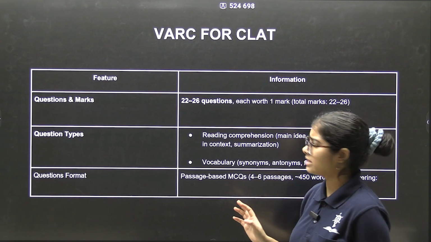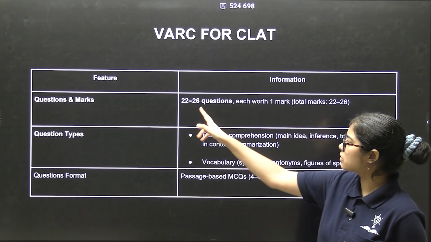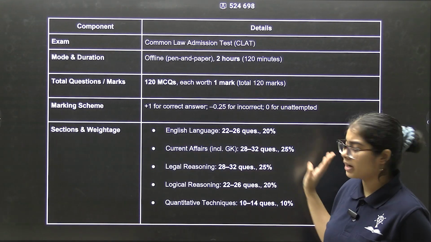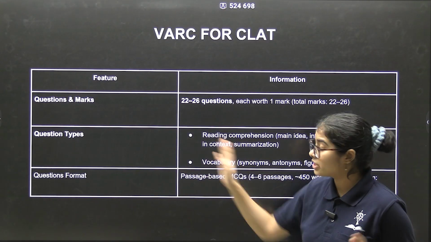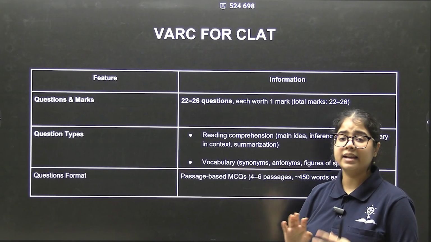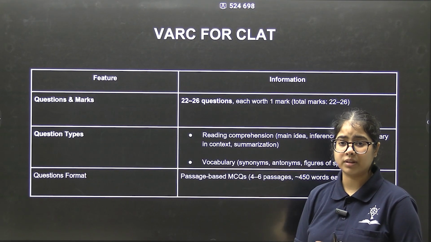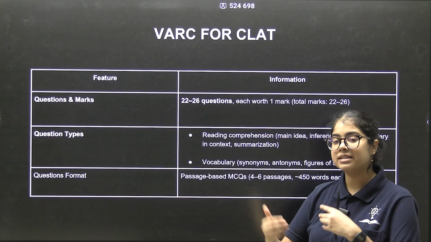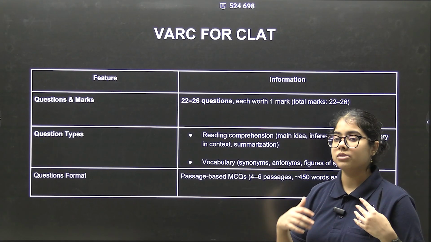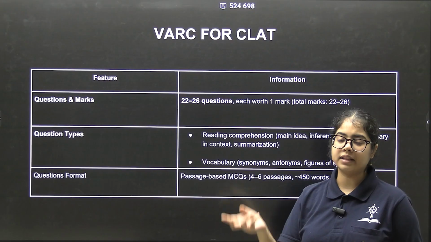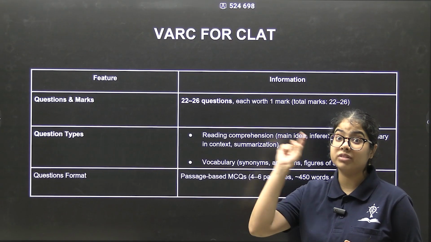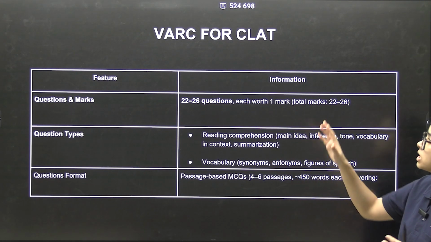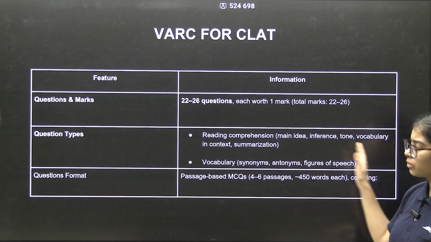So specifically VRC discussion, questions in March 22 to 26, so almost 20%. Now question types. Unlike ALIT, there's no fill in the blank, no grammar questions, no independent vocab. Vocab is asked, but it is asked in the RC or through the RC. So a word could be given in the RC and the meaning, the synonym, the antonym of that word could be asked.